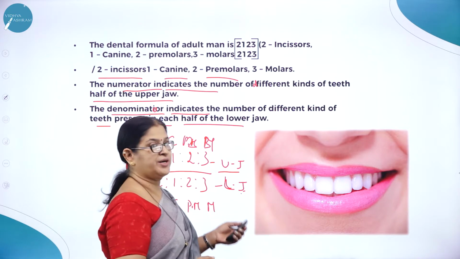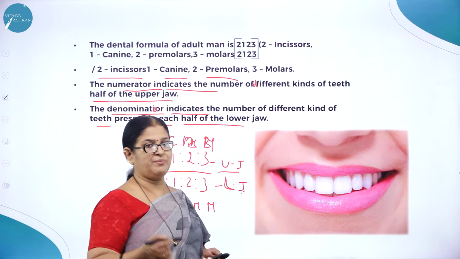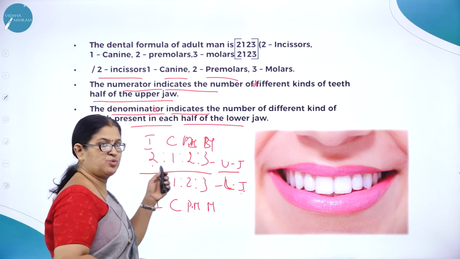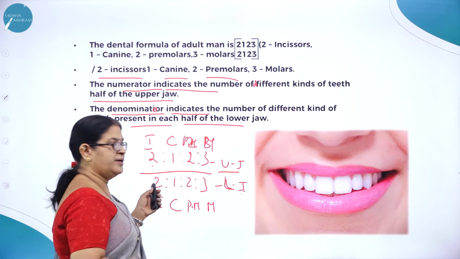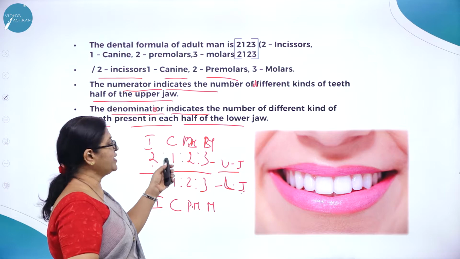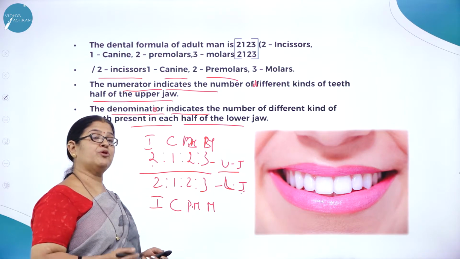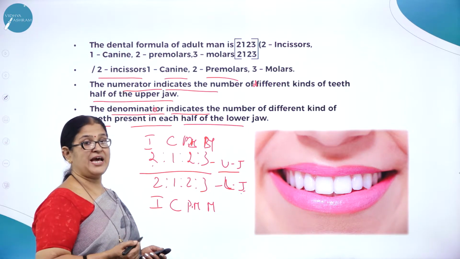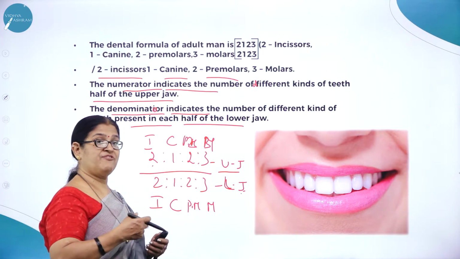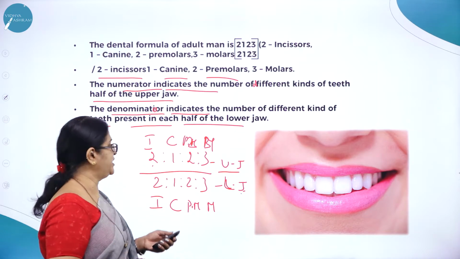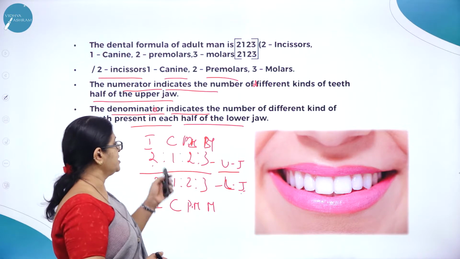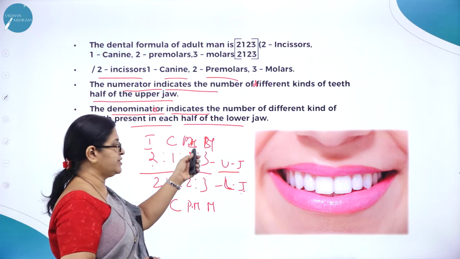This is a very important question which is asked for one mark. Write the dental formula of human. So what is the dental formula of human? 2:1:2:3 upon 2:1:2:3. So what is two? Incisors. What is one? Canine. Canines are more prominent in canidae, for example the dog, tiger and lion, because they are flesh eaters. They are going to tear the flesh and eat. Incisors and canines are very prominent in carnivorous animals. Then two premolars and three molars.